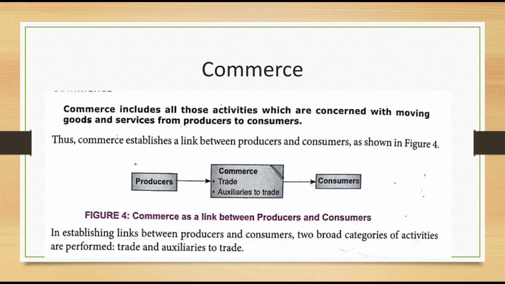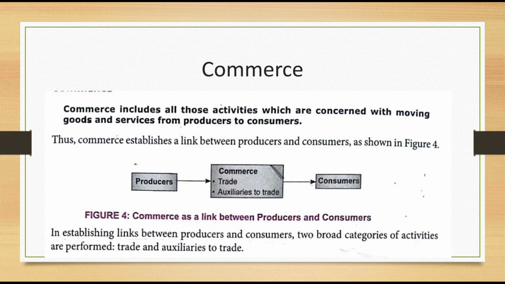From the producer's hand, the goods and services move to the consumer's hand. In between, who is acting? Commerce. A number of activities are involved in between, and those activities we can call commerce. So commerce includes trade and auxiliaries to trade. This is a connecting link. Commerce establishes a link between producers and consumers.